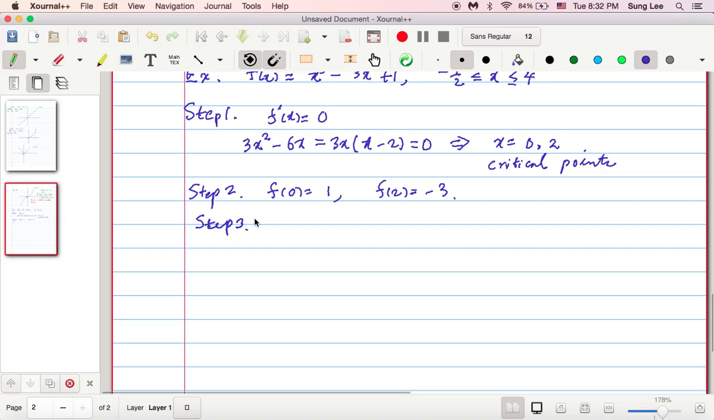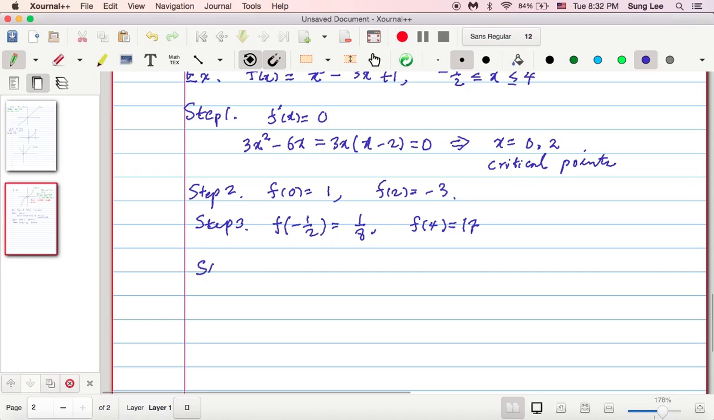Step 3, we are going to also calculate the value of f at the boundary, right? So the boundary points are negative 1/2 and 4. So f of negative 1/2, that's 1 over 8. That's 1 over 8. And f of 4 at the right endpoint, we have f of 4 equals 17.